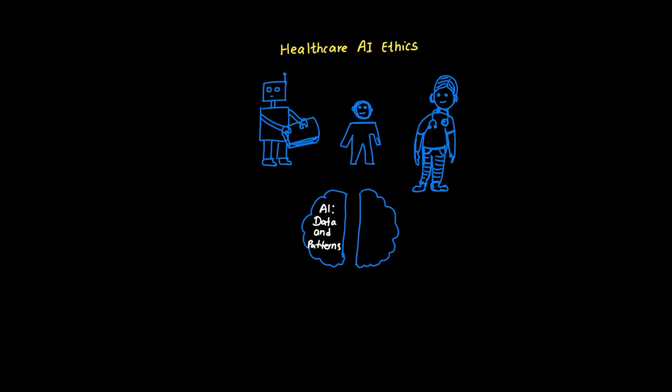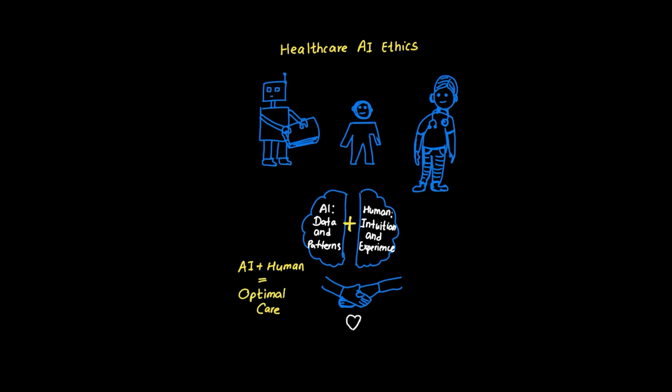Human oversight ensures that a doctor's experience, intuition, and ability to see the whole patient, not just the data, remains central to healthcare decisions. This isn't about slowing things down or increasing costs. It's about creating a partnership where AI enhances human decision-making rather than replacing it. Maximum automation might work for sorting emails, but when a decision could literally be life or death, we need human wisdom to validate AI suggestions. This collaborative approach leverages AI's computational power while maintaining the irreplaceable value of human medical judgment.